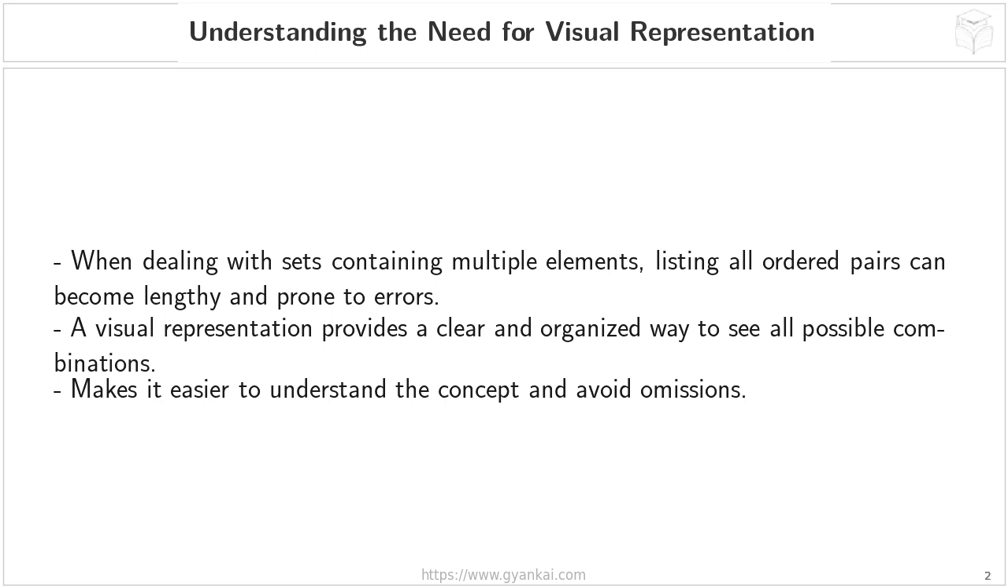As we discussed on the previous slide, the Cartesian product is all about combining elements from two sets to create ordered pairs. Now, imagine those sets aren't tiny. Let's say they each have 4 or 5 elements. So, keep this in mind as we move forward, because we're going to see how to create these tables and grids to represent these combinations effectively.